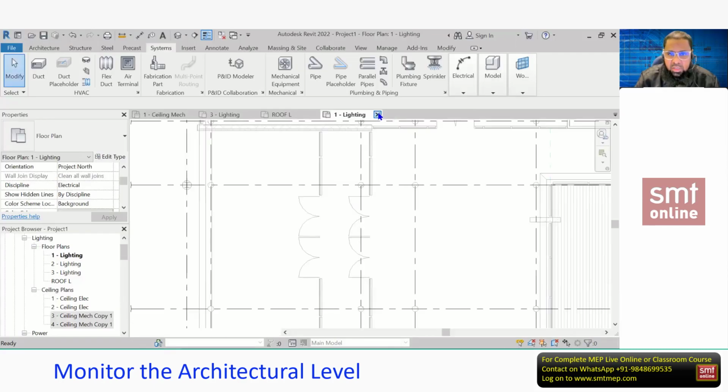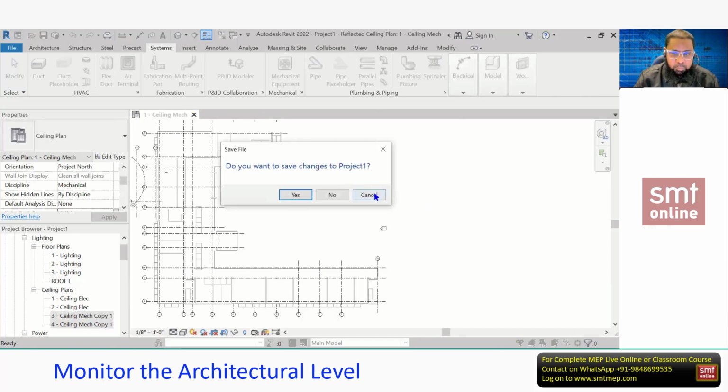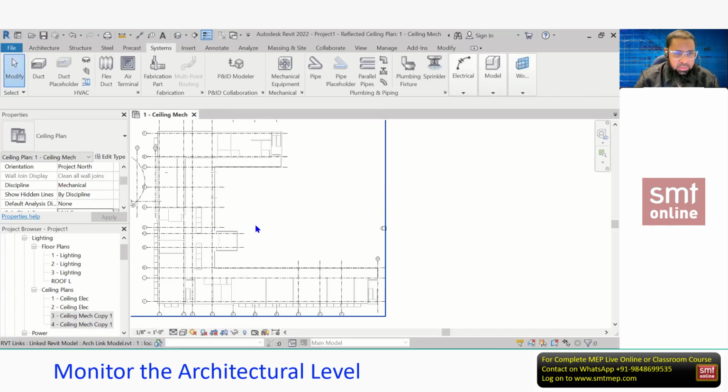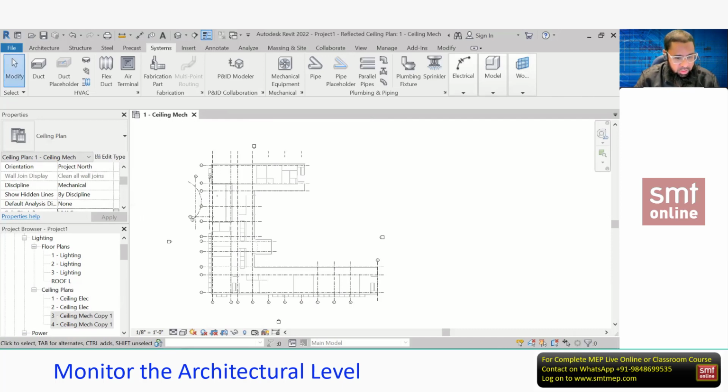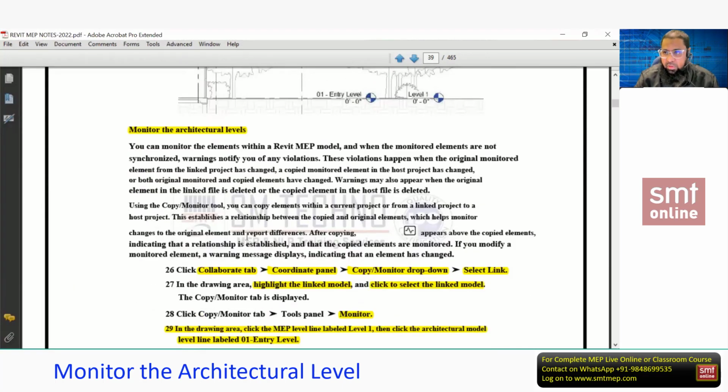Next task you can find in the notes, that is monitoring the level. This is also interesting. I'm continuing with the same project. Now, monitoring the level. Why the need for monitoring the level? For coordination. And as a mechanical, I believe all are mechanical in this group, or any electrical also.